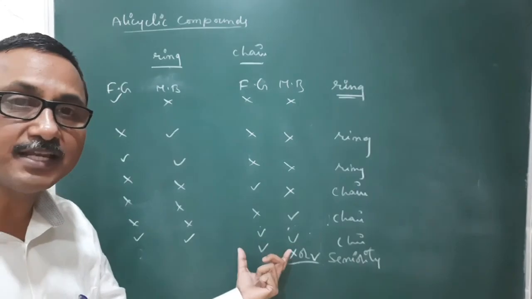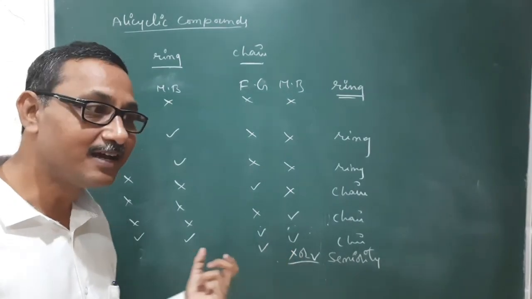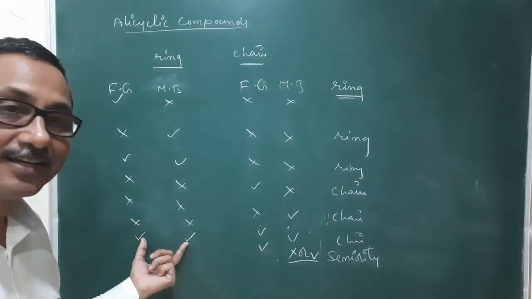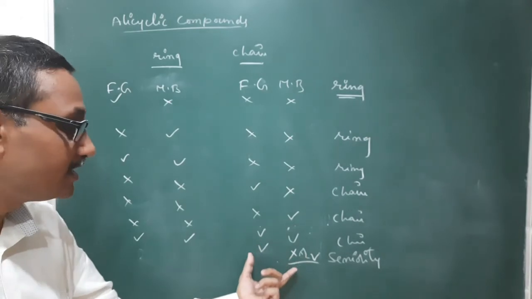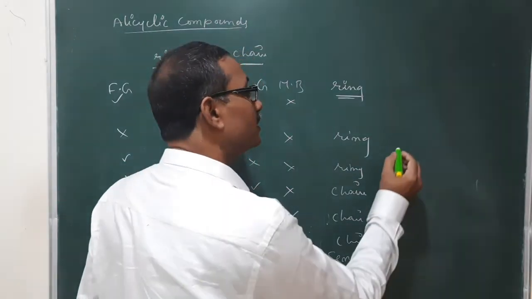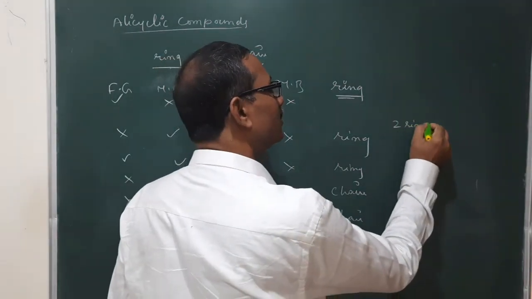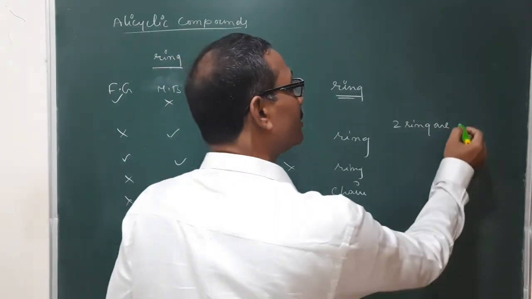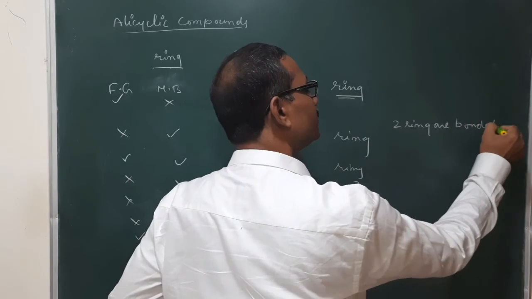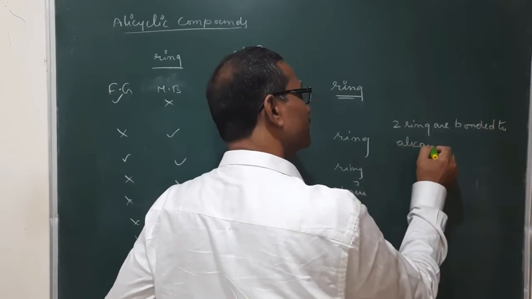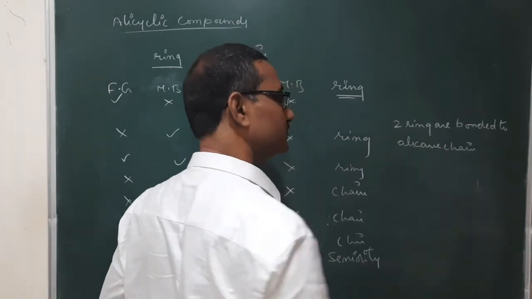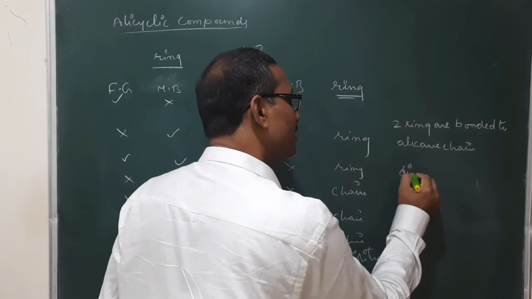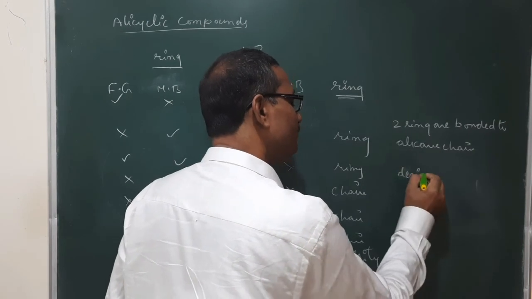If it is having a senior functional group like ketone, and here it consists of some NH2 or ether, in such cases the name is a derivative of this one. Sometimes here two rings are bonded to the alkane chain. In such cases, we will write the name of the compound as a derivative of alkane.